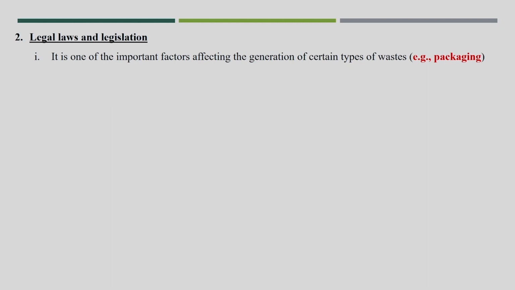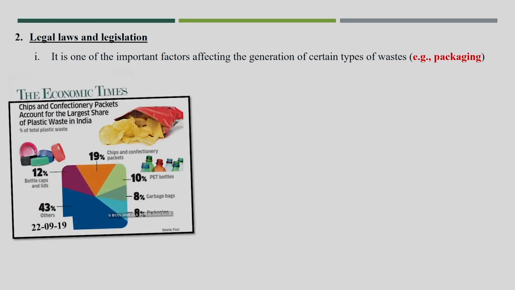And another point into that, legal law and legislation. This is also another important factor. If your legal laws or regulation or legislation says how best we should do the packaging, obviously we will be able to reduce the packaging waste material. And you see here the chips packets, and most of the plastic is produced by the chips packet, PET bottle, garbage bags, packaging, bottle caps. These are the different ways the plastic is getting generated in India.